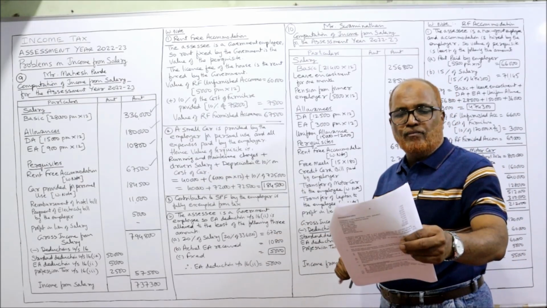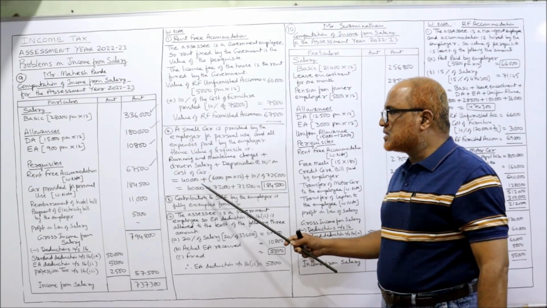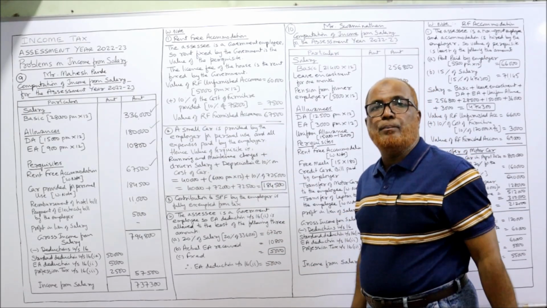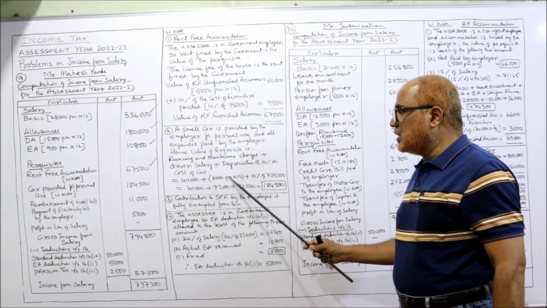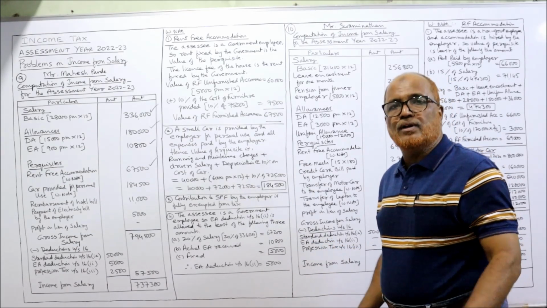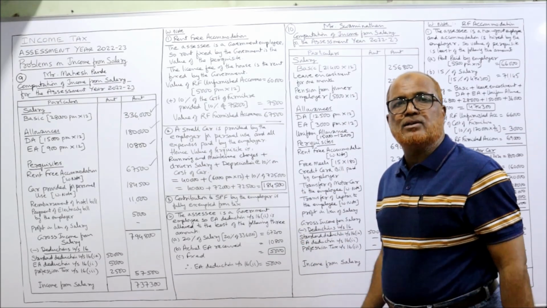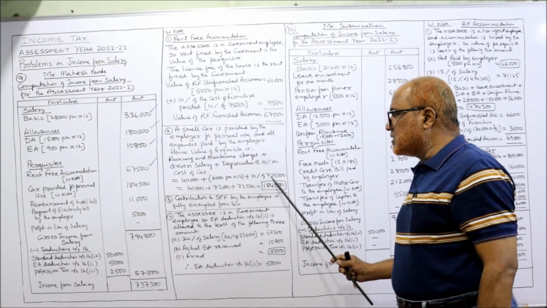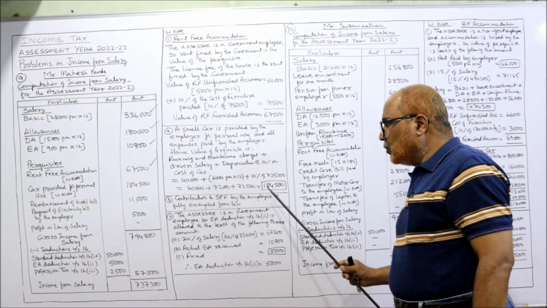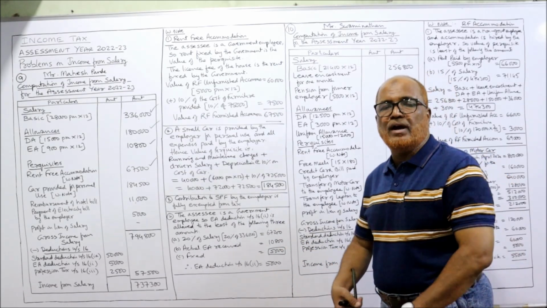So in our problem, 40,000 rupees maintenance charges plus driver's salary 6,000 per month. So 6,000 into 12, 72,000, plus 10% of the cost of the car. The cost of the car is 7,25,000. So 10% of 7,25,000 is 72,500. Take the total, you will get 1,84,500.